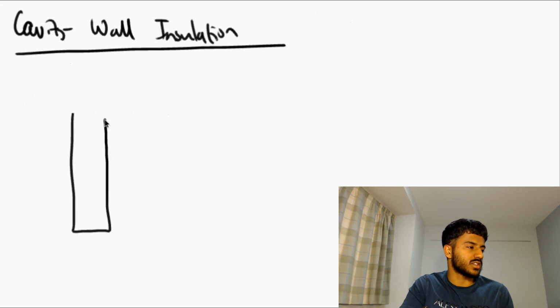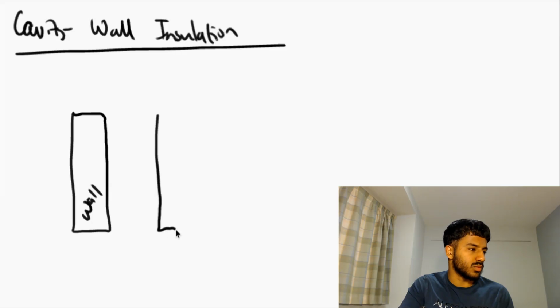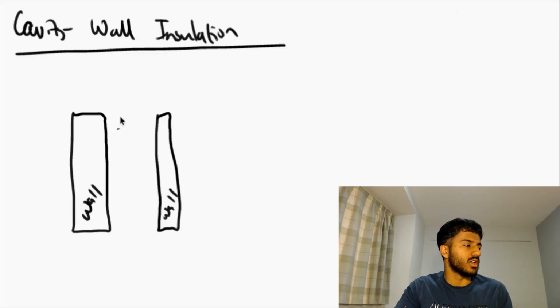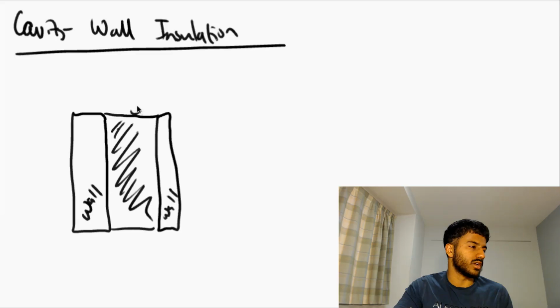So let's say you have your exterior wall here. So this is the wall of your house on the outside, and this is the wall of your house on the inside. So cavity wall insulation is where the walls are split up, and instead of having air in this gap here, what you now do is you replace it with some polystyrene.